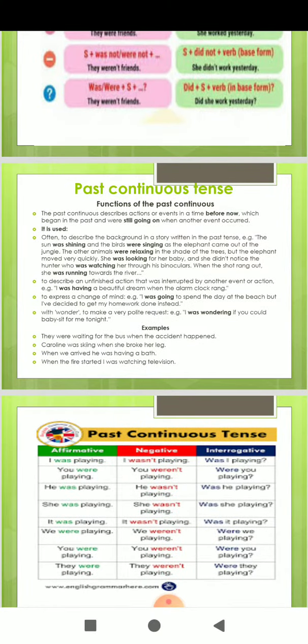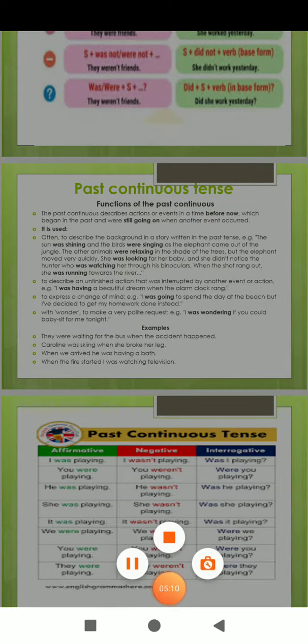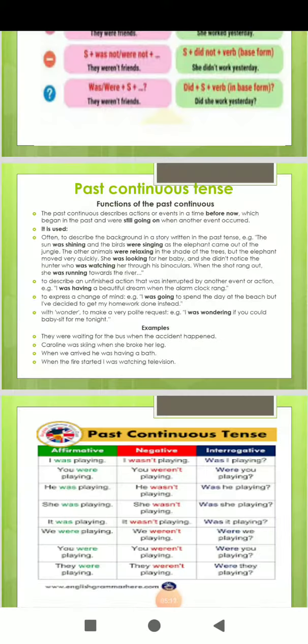So, let's understand from the simple example, students, that we were watching TV the whole evening. It indicates an action that was happening at some time in the past. We were watching TV the whole evening, and the time of action has not been indicated. So it is indicating an action that was happening at some time in the past, and the time of the action may not be indicated.